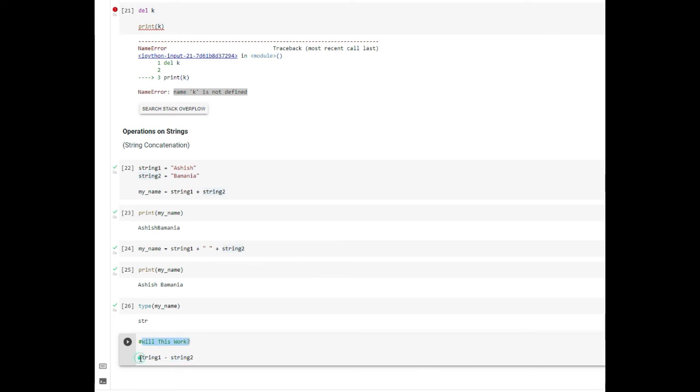Now I want you to try this: string 1 minus string 2 and see whether it works or not. You can also do string 1 multiplied by string 2 and see whether it works or not. And I want you to type the response that you get after executing this command in the comment section of this video.